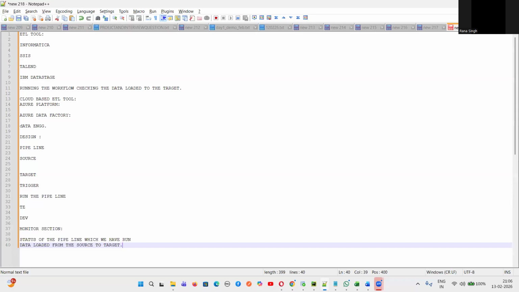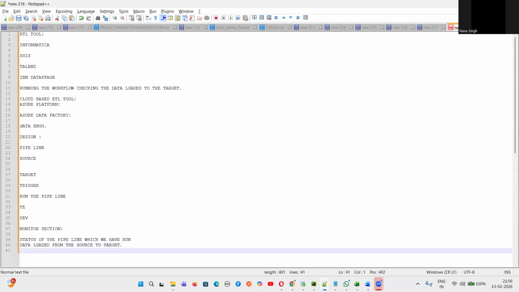Till here, guys, do you have any doubt about whatever I have told? Azure Data Factory is a cloud-based ETL tool for the Azure platform. For AWS, there is something called AWS Glue, which I will compare with Azure later. That is again a cloud-based ETL tool, but it is on the AWS platform. Now let us just focus on the Azure platform. So for Azure, there is Azure Data Factory, a cloud-based ETL tool, and it will be used to load the data from source to target. Any doubt, guys? Still here? Till this much?